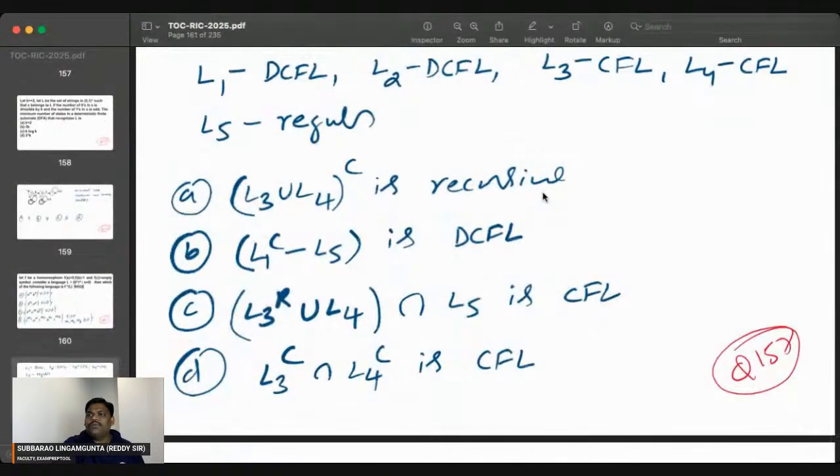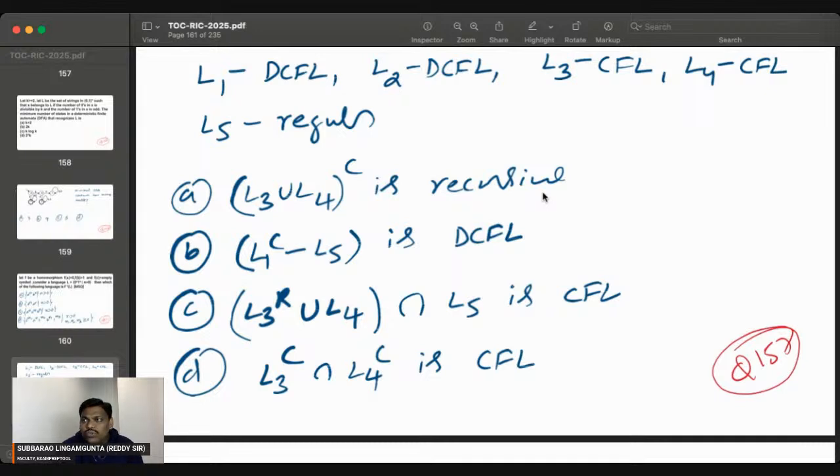Try this problem. What is the answer? L1 is DCFL, L2 is also DCFL, L3 CFL, L4 CFL, L5 regular. DCFL, DCFL, CFL, CFL, regular. The last one is regular, remember.